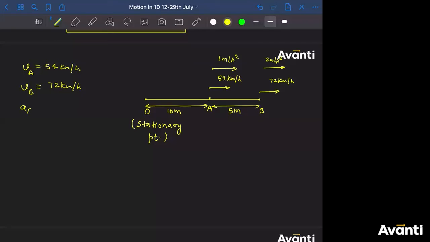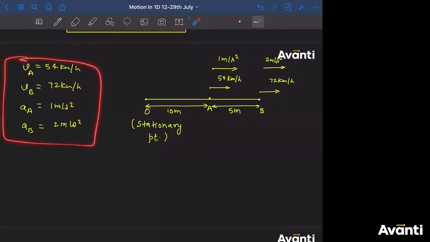Similarly, acceleration of A is given to us as 1 meter per second square, and acceleration of B is given to us as 2 meter per second square. All right. However, I have not denoted the directions here, so I have just written the magnitude here. All right. Acha. All these parameters are having the same directions. So बाद में देख लेंगे वो सब हम.